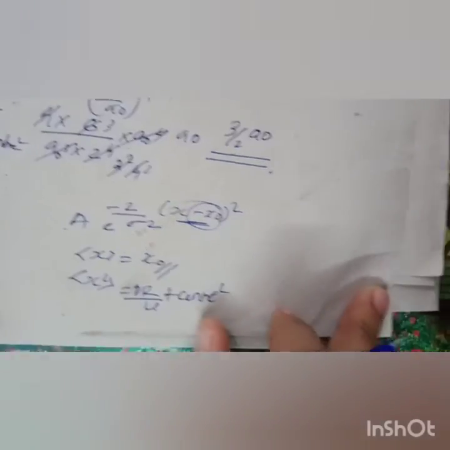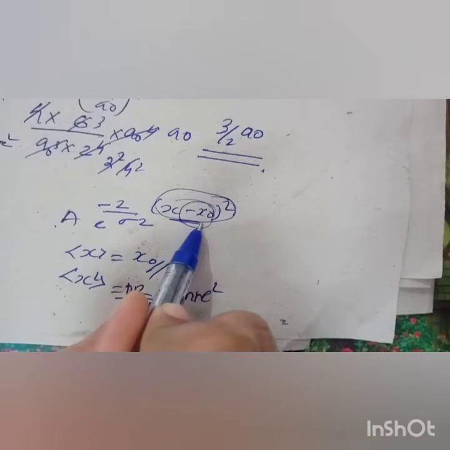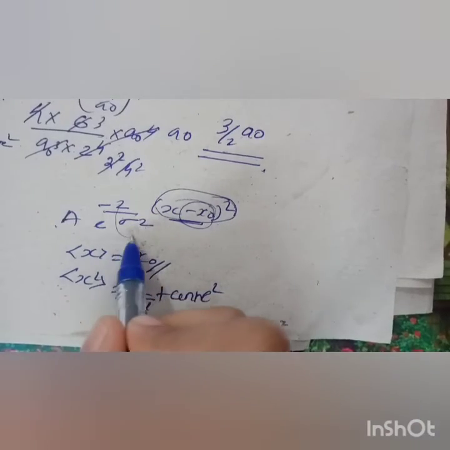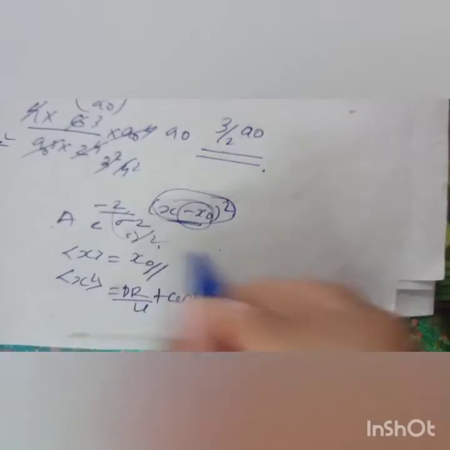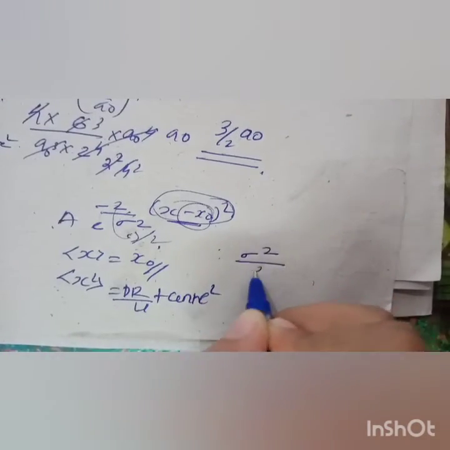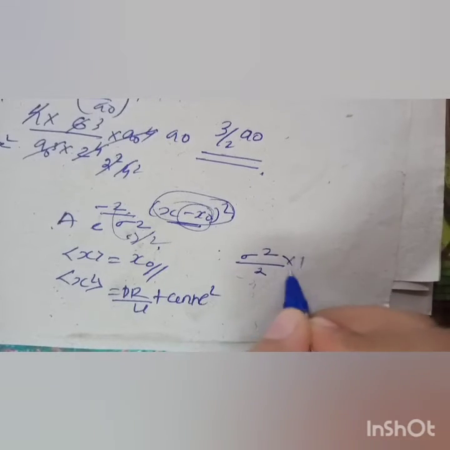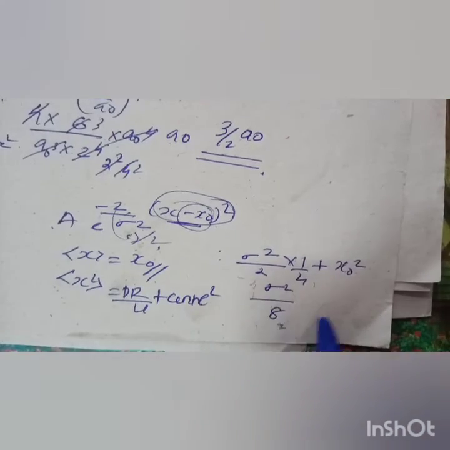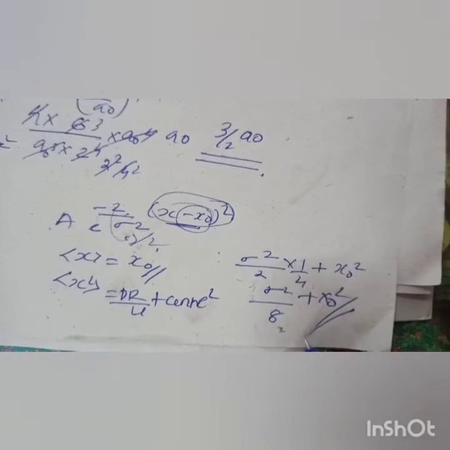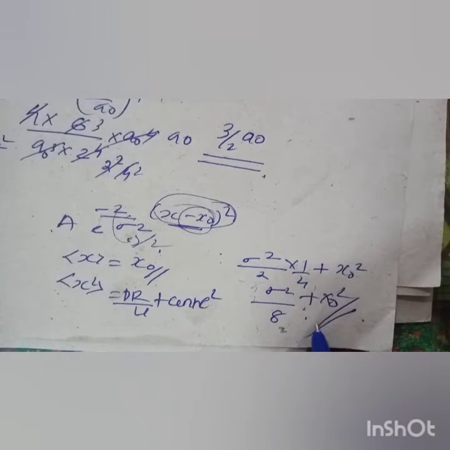So for that we are only considering x square in the numerator, so you have to take it outside. So we can take 2 outside, so sigma square divided by 2, denominator by 4, so that is 1 by 4, plus center square, that is x naught square. So sigma square divided by 8 plus x naught square will give you the expectation of x square. This is the trick behind it if the function is a Gaussian function.